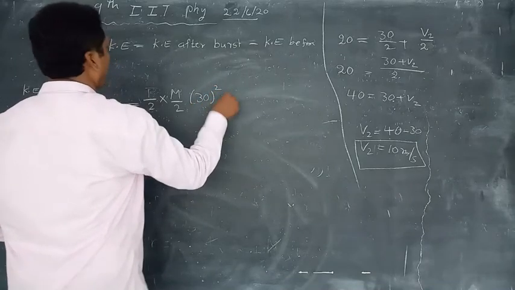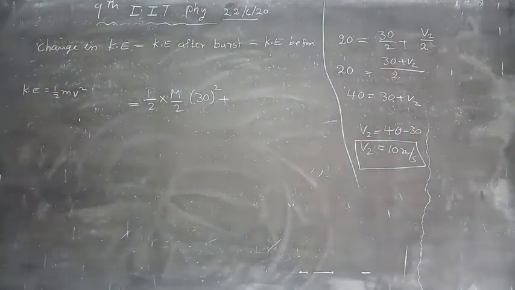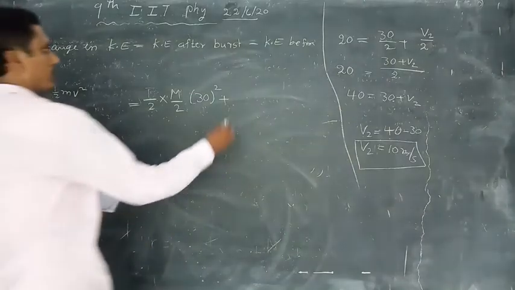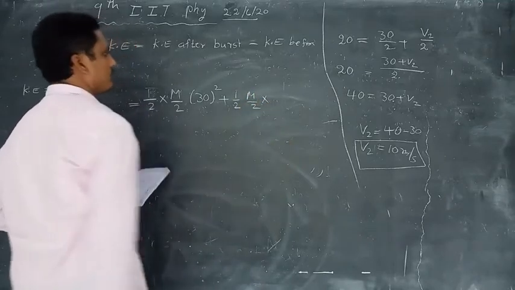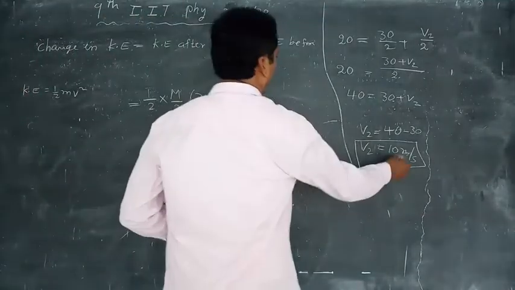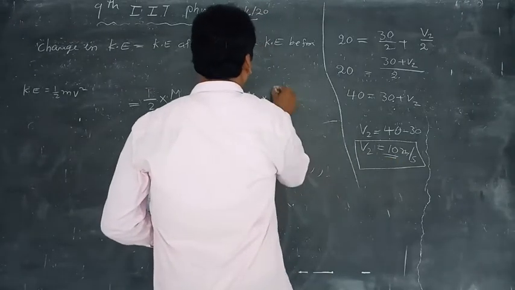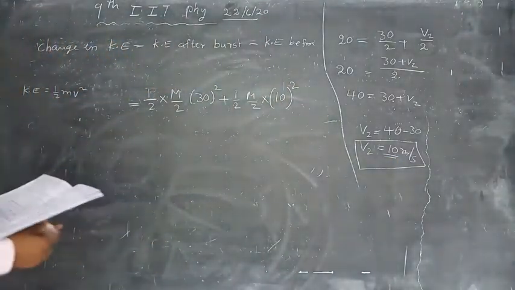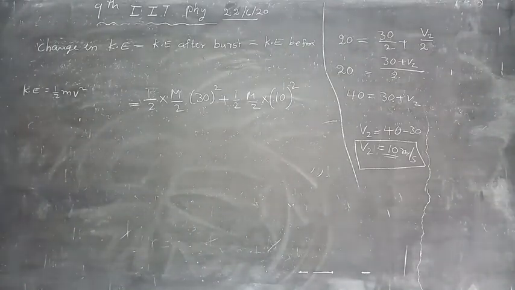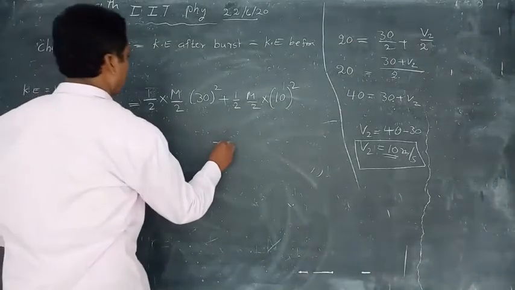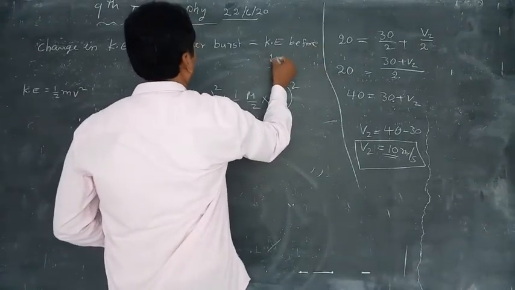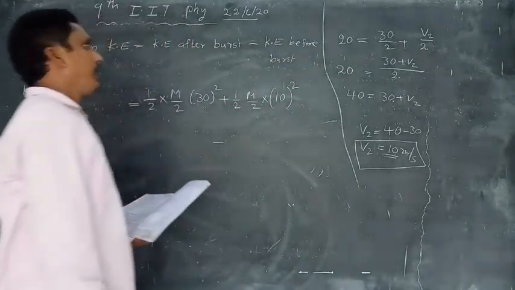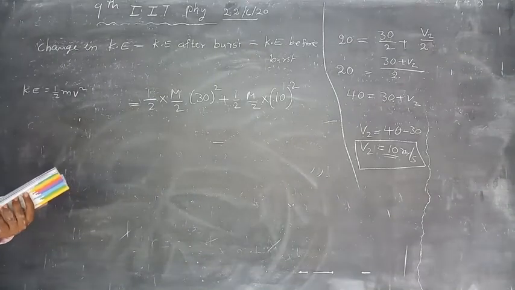Plus the second fragment kinetic energy, half into m by 2 into what is the velocity of second fragment? 10 v square, means 10 v square, minus the kinetic energy before burst.